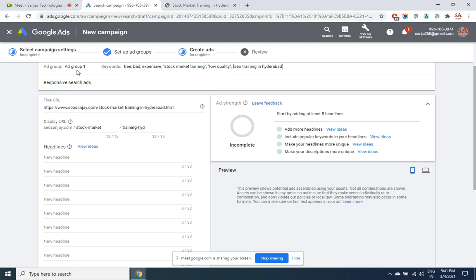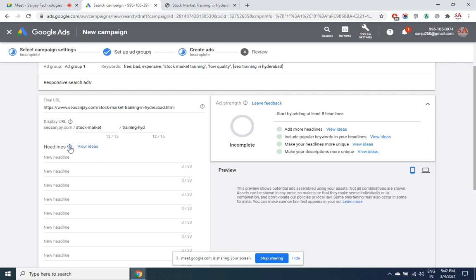Location is applicable at campaign level. We have set the location ad extension that is applicable for all the ad groups and all the ads in it. But within an ad group there are several advertisements, and there is its own set of keywords. So for ad group 1 I am creating multiple ads here.